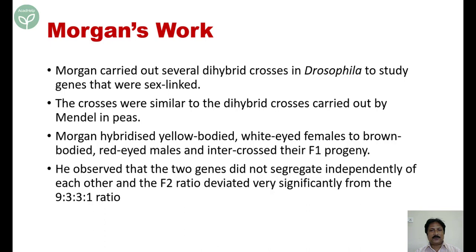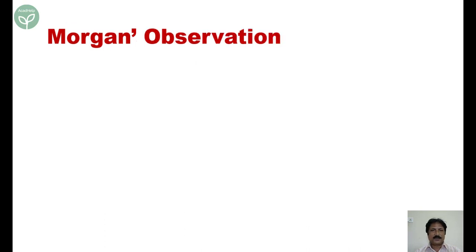Again, let me remind you, why this? Very simple. There are various factors. In Mendelian experiments, the two genes were located on two different chromosomes. The two genes were located on autosomes, which is not the same in Morgan's work.